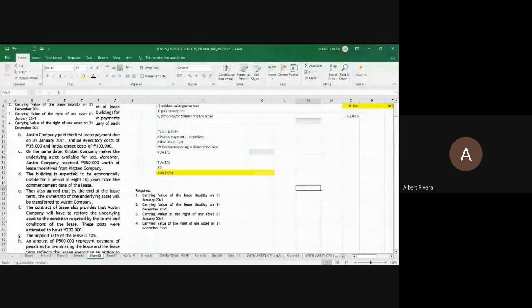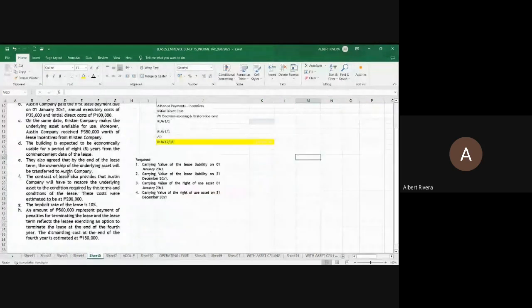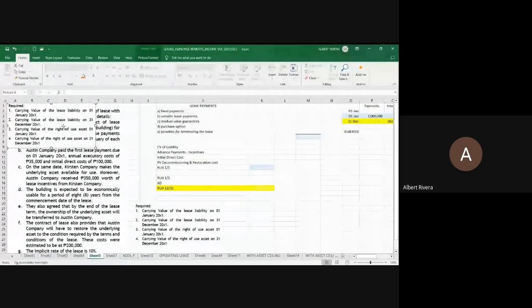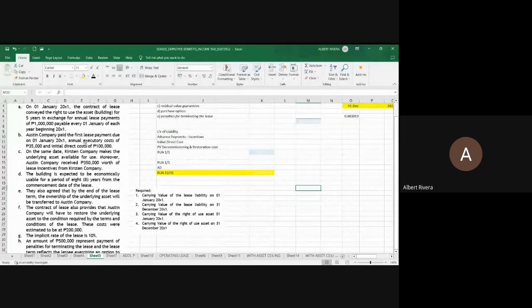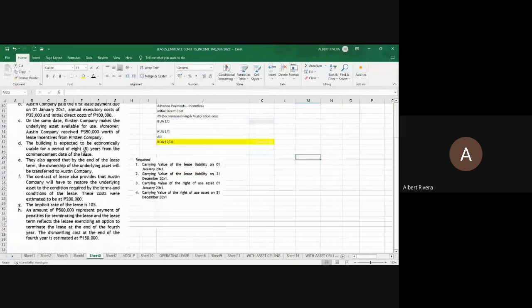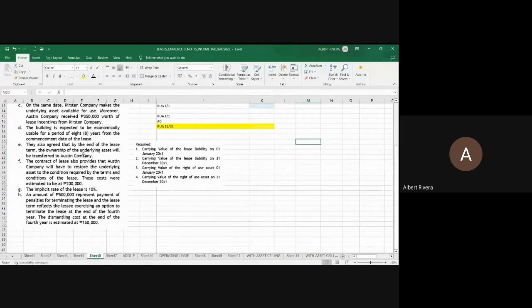What about, ano ba to? But requirement na kagad. Tanggalin natin. Yan. Problem 5. Again, letter A, the same as the previous 4. Letter B, the same as the previous 4. Letter C, the same as the previous 4. Letter D, the useful life of the building is 8 years. Letter E, they agreed that by the end of the lease term, the ownership of the underlying asset will be transferred to the lessee, to Austin Company.